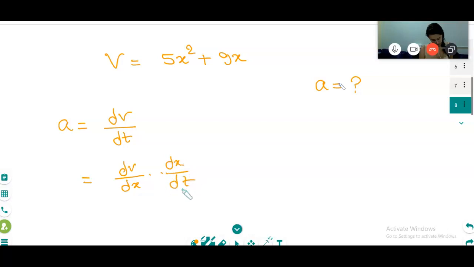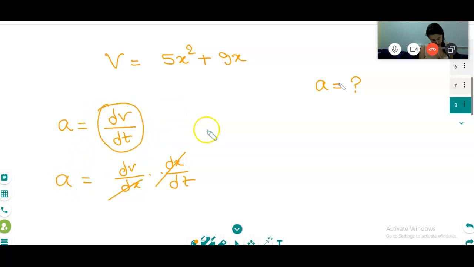You are multiplying and dividing by dx. Yes, sure, because it is going to cancel. And you require dv by dt. Am I right?